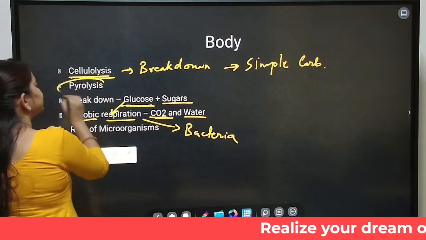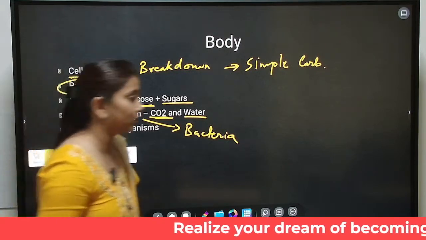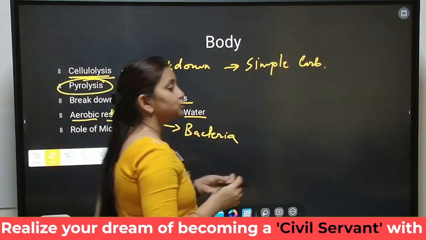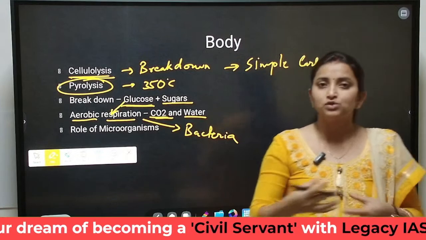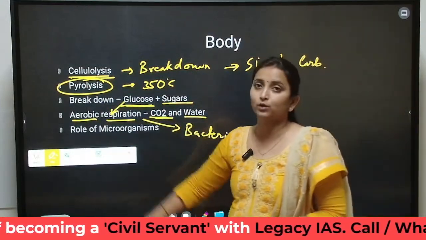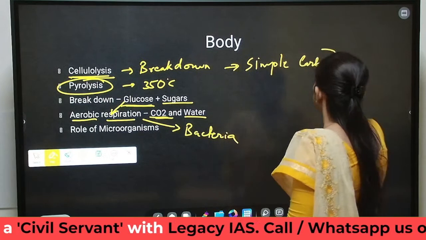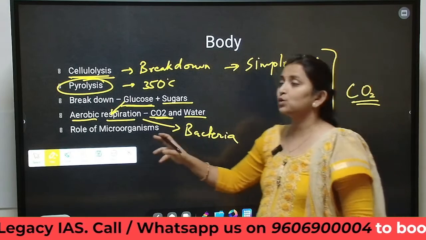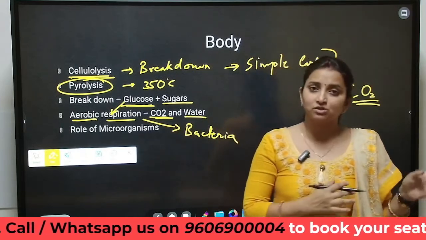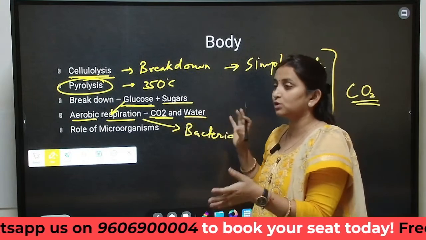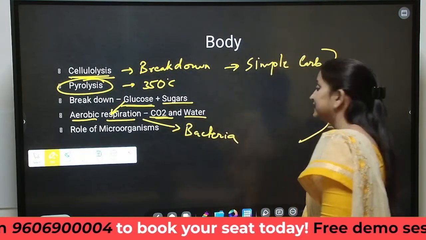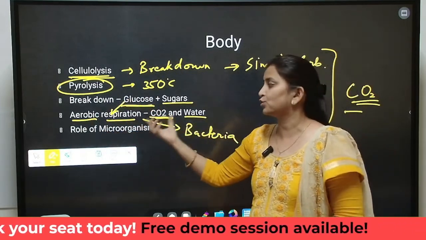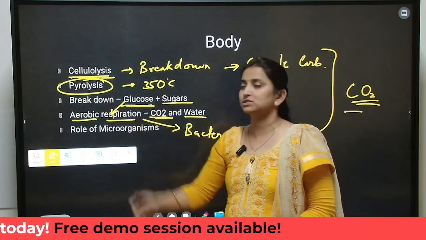But artificially also, cellulose can be broken down. The required temperature is around 350 degrees centigrade. At 350 degrees centigrade, this cellulose is broken down, and that process is known as pyrolysis. In any case, this will lead to a huge amount of emission of carbon dioxide. Cellulose breaking down leads to emission of carbon dioxide, and because the amount of cellulose is too much, the carbon dioxide emission is also too much, be it through the natural process of aerobic respiration or the artificial process of pyrolysis.